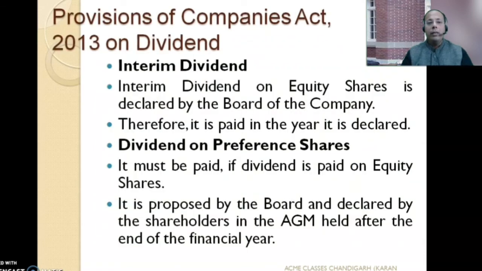Proceeding, the provisions of the Companies Act with respect to dividend. Now, treatment of dividend has undergone few changes over the past couple of years. So let's now deal with dividend. Interim dividend. Interim dividend is declared by the board of the company. Therefore, it is paid in the year it is declared. It is based on estimated profits which the firm may earn at the end of the year.